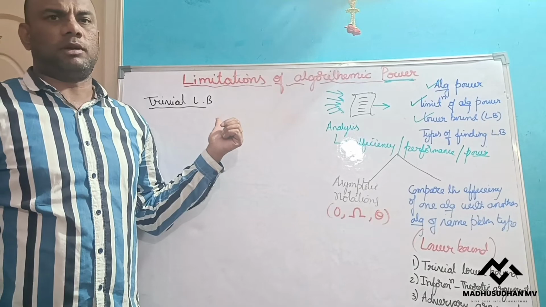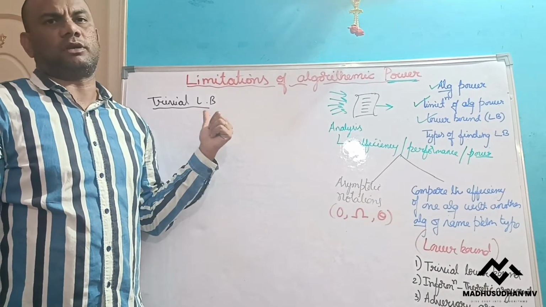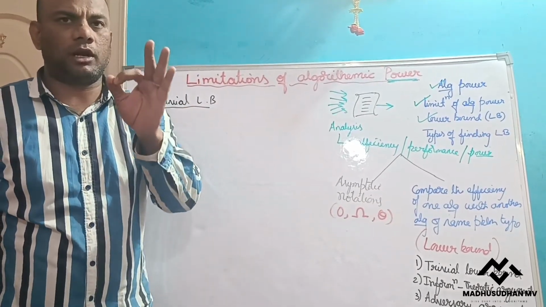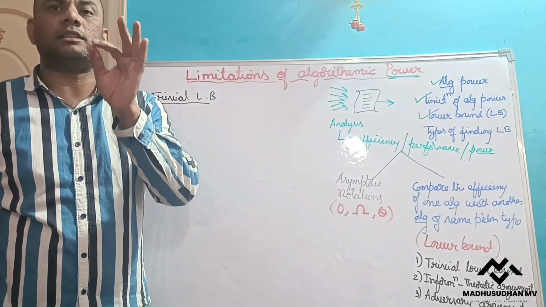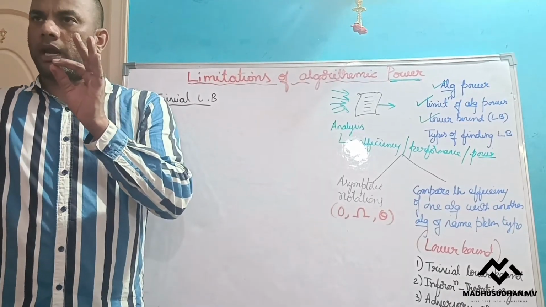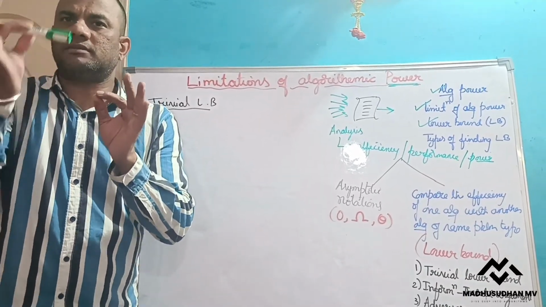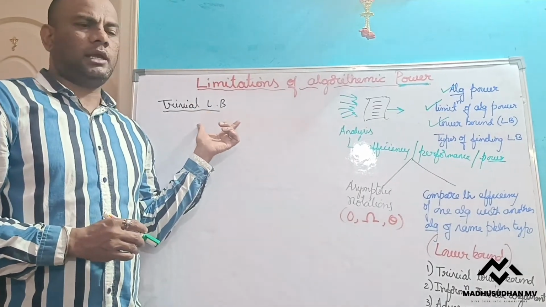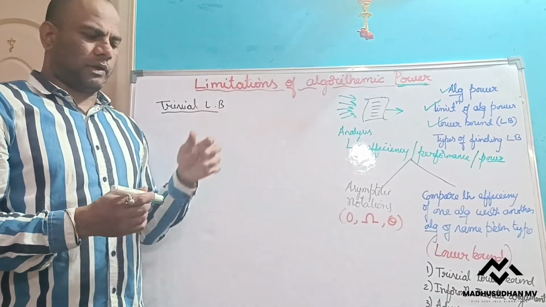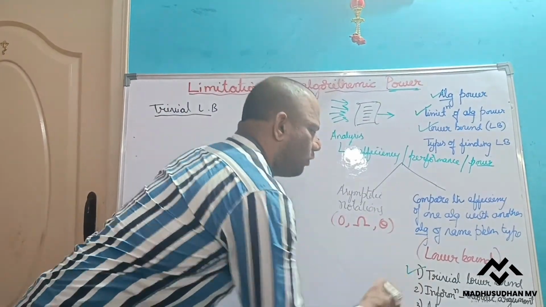For that type of problem, we do not apply this trivial lower bound. In trivial lower bound, we find the lower bound by calculating the total time taken to read all the inputs, to process them, and to produce the output. So that's how we find the lower bound in trivial lower bounds. Okay, so the first one is over.